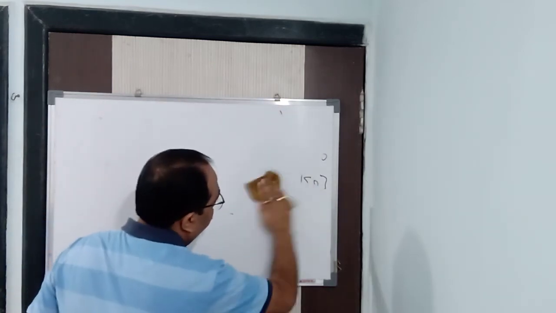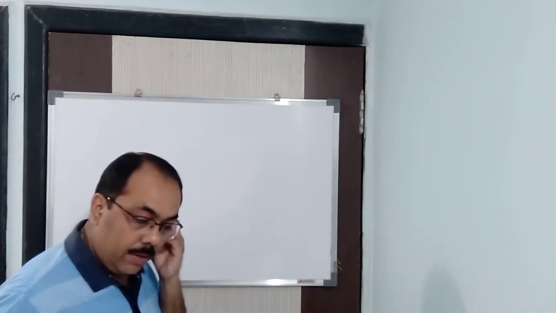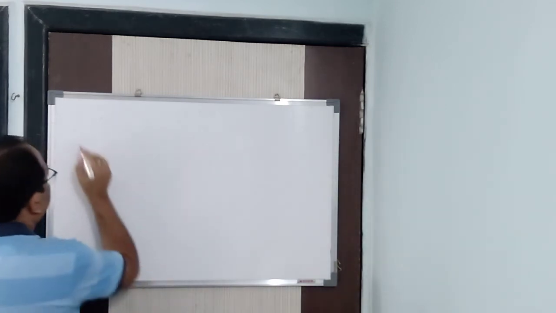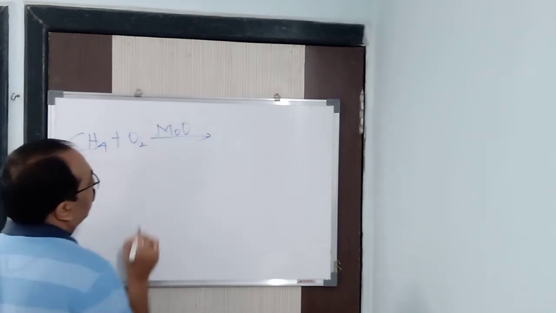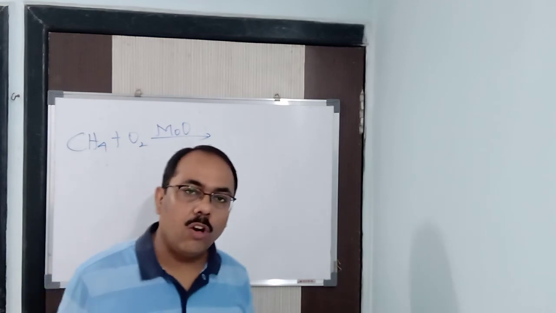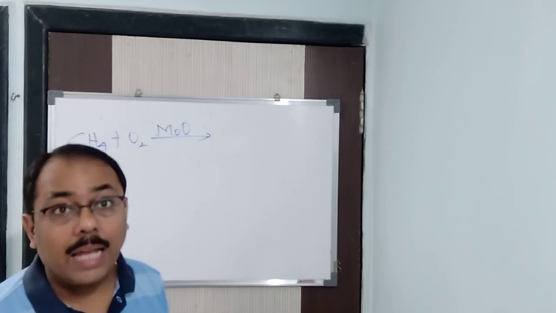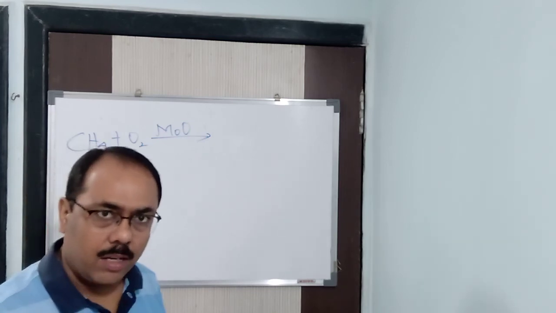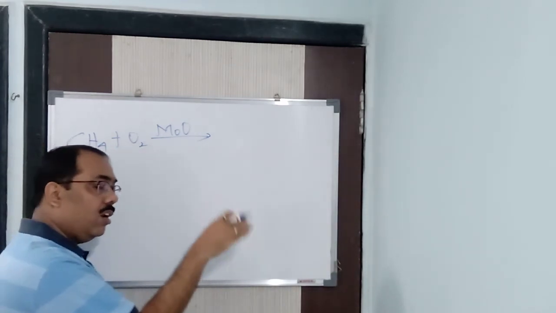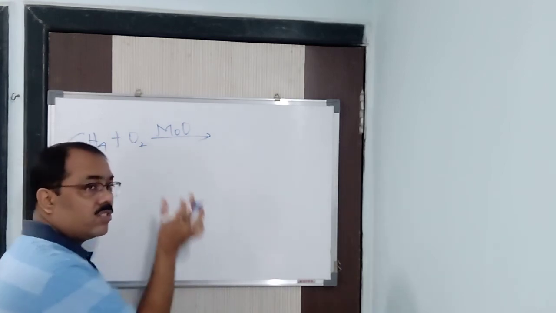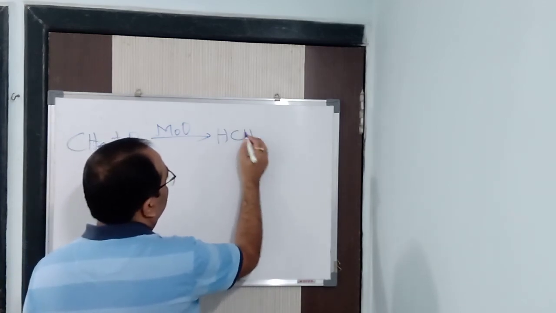Now next, one more reaction is there. So the next condition is, what will I do? I will take methane and heat it in presence of molybdenum oxide, CH4 plus O2 in presence of molybdenum oxide. Now in presence of copper, when I heat it in a copper tube at 200 degrees centigrade, we got what? Alcohol. Methane gives methyl alcohol, ethane gives ethyl alcohol, propane gives propyl alcohol. Here, methane first forms alcohol, no doubt. Alcohol further oxidizes because molybdenum oxide is a stronger oxidizing agent than copper tube. Listen carefully.